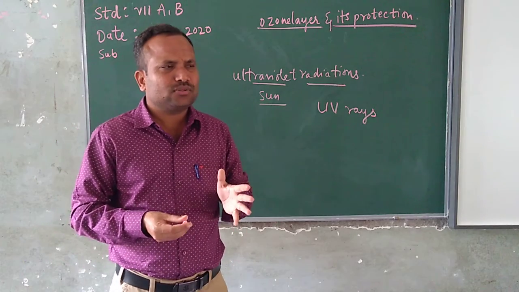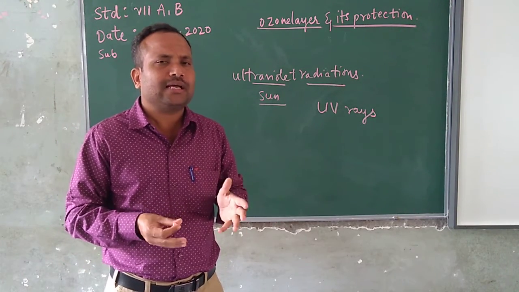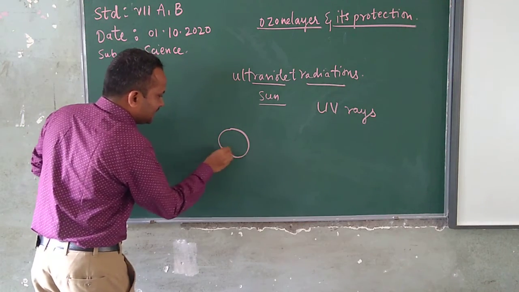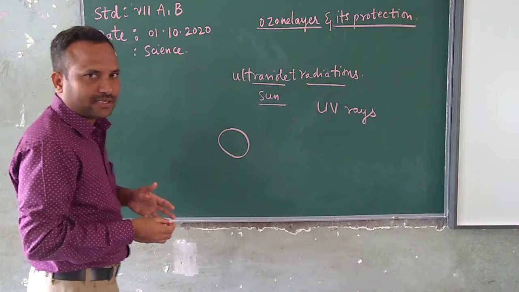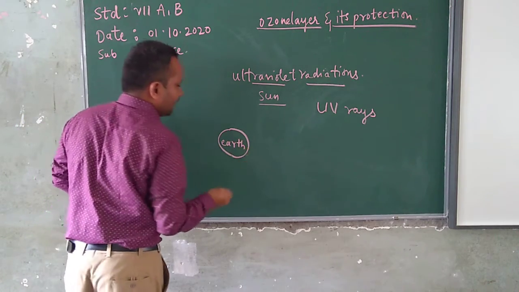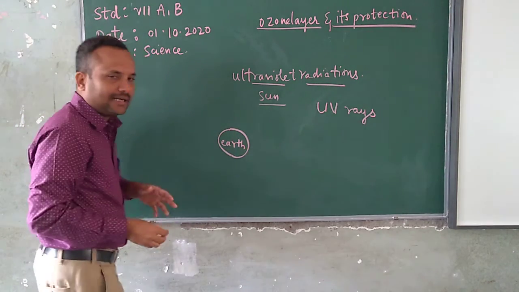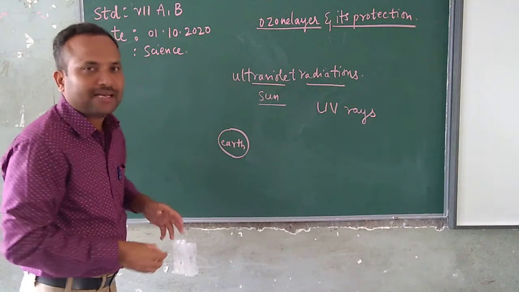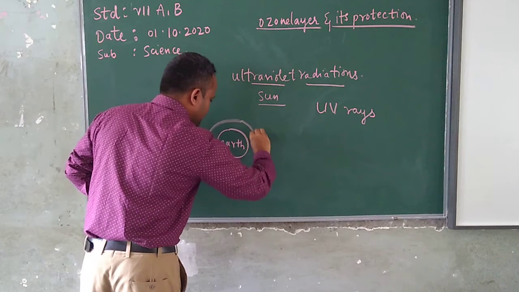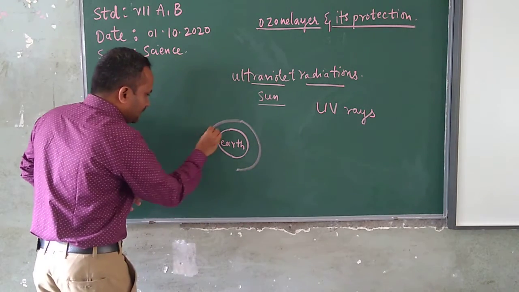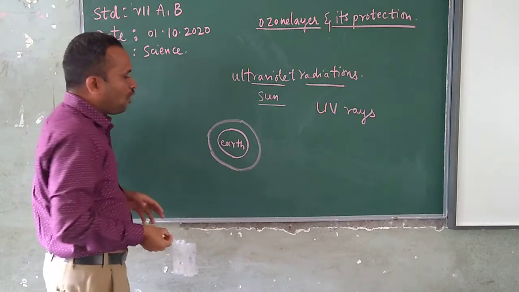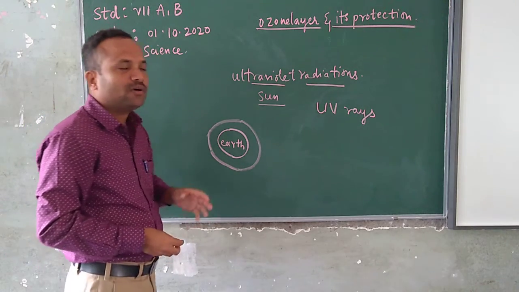If there was no ozone layer... let me consider this as the earth. In the third layer of our atmosphere, we have a thin layer of oxygen.